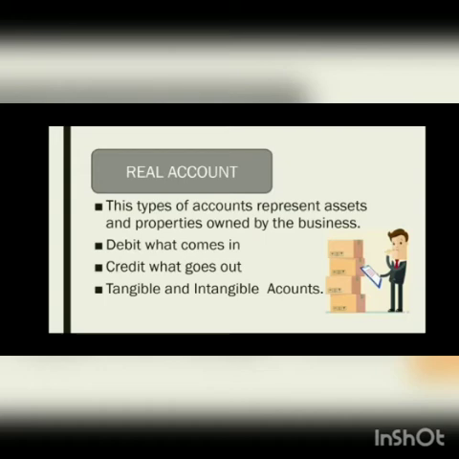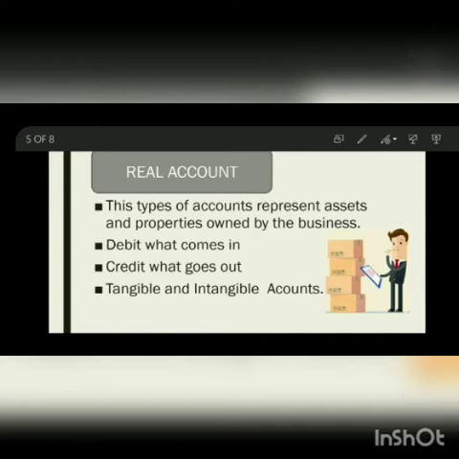Now what is the meaning of tangible account? Tangible real account says that the assets and properties which can be seen, felt or touched, that is the tangible real account. Now machinery, if I give the example, machinery is a tangible real account. Motor car is a tangible real account. Same way, stock of goods, if you look in the picture right now, that stock of goods also comes in the tangible account. Getting everyone?